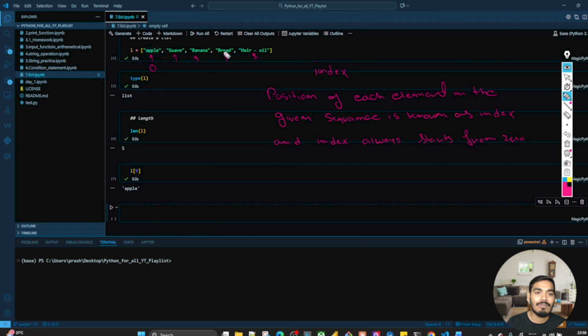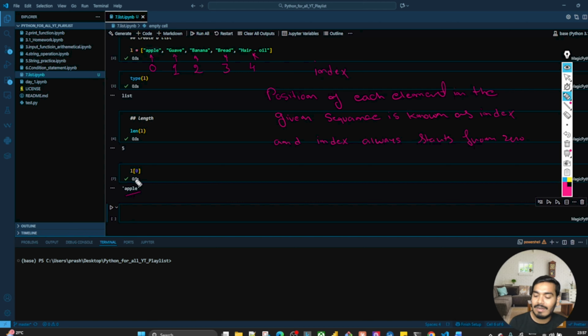Now what is the position of guava? It is 1. It is banana 2, bread 3, hair oil 4, and 5? No, it is 4, guys, because it is one string together. So at L of 0 we have apple.